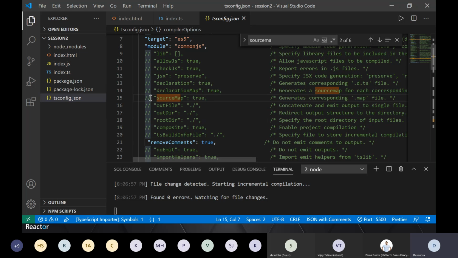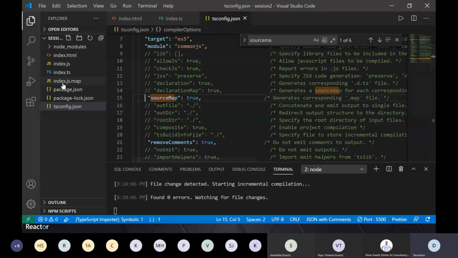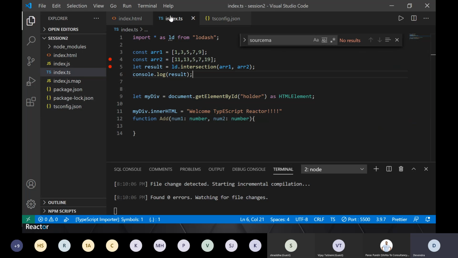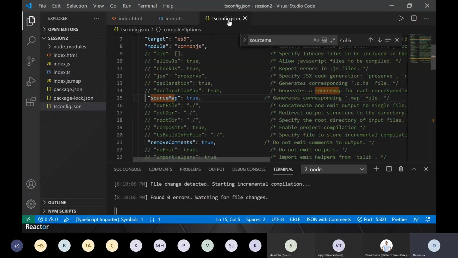So it is going to create a mapping between your TypeScript and your JavaScript, right? So as soon as I did that, see, because my watch is running, again, this is the beauty of that tsc-watch. After I generate tsconfig, I kept it running, and now whatever changes I am making, it is getting reflected everywhere, and I don't have to run my ts compile again and again.